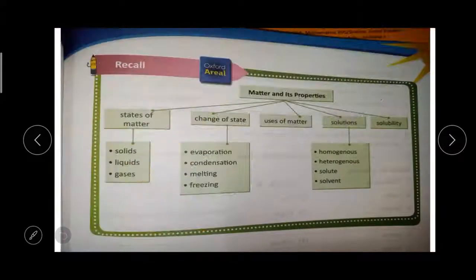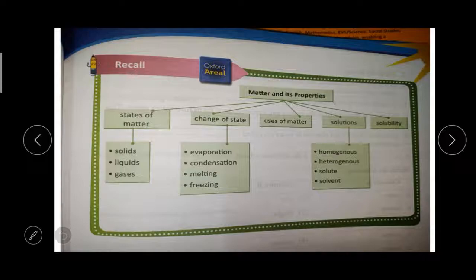So we have completed this chapter, so we can recall the topics we have learned. First, matter and its properties. First we learned about the states of matter: solids, liquids and gases. Then the changes of state: evaporation, condensation, melting and freezing, right?